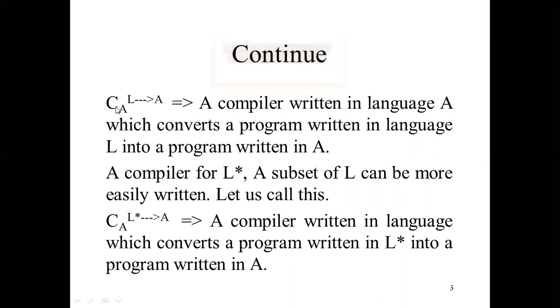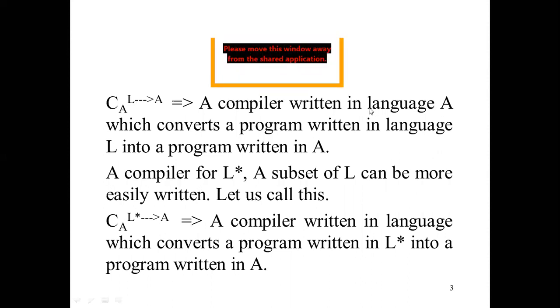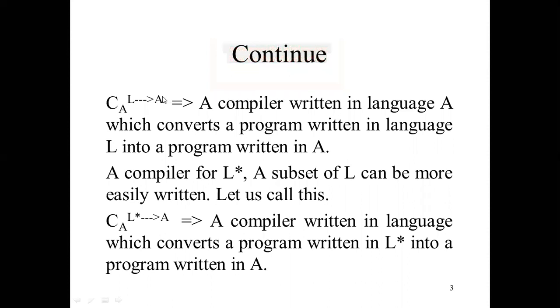So this is the nomenclature, how we indicate the compiler in case of bootstrapping. A compiler written in language A, which converts a program written in language L. We can say that L must be a high level language here, because the function of the compiler is to convert high level language into low level language. So L indicates high level language, and it is converting L to A.